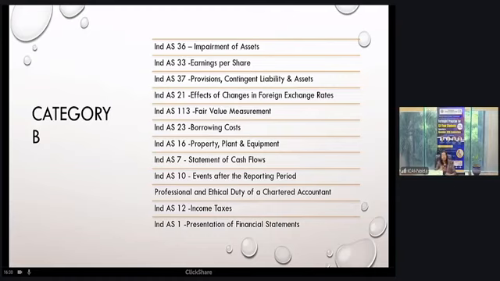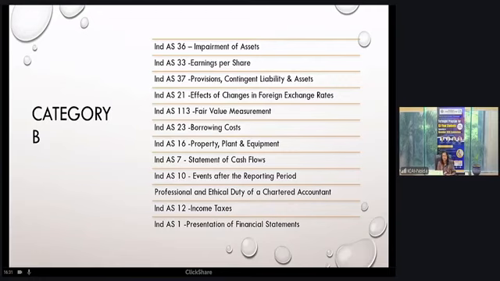For earning per share, it is a very important standard in real life also. For every financial statement, entities have to show the earning per share, that is basic earning per share, and also diluted earning per share. For diluted earning per share, potential interest, rights and bonus are the important concepts which are tested. So you have to practice questions based on these concepts as well.